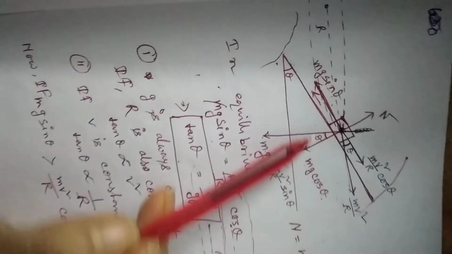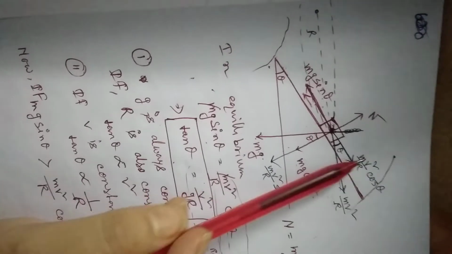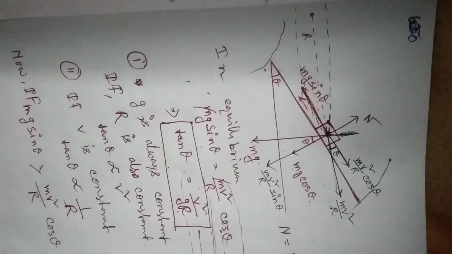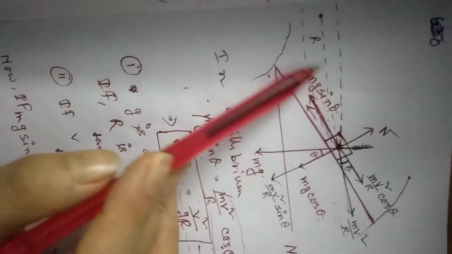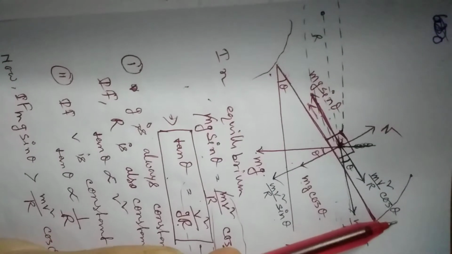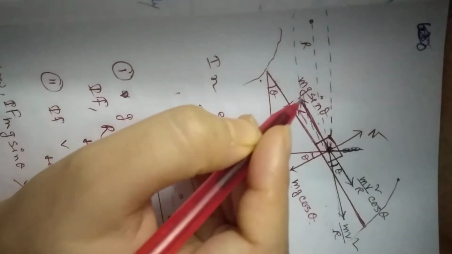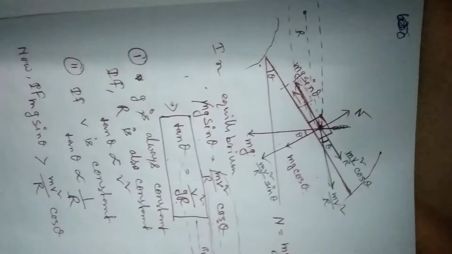V cannot change. So in this case, if the vehicle moves along this direction, then this component will increase due to the decreasing of r. Then at a certain time, we can observe that this component is balanced with this component, and suppose the vehicle reaches here and takes the turn.